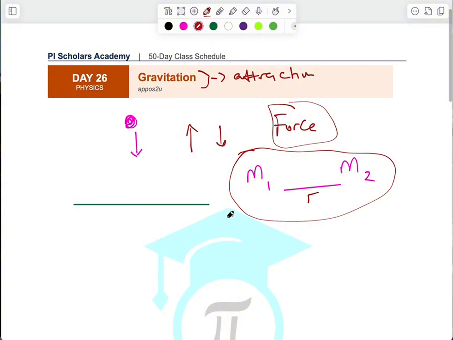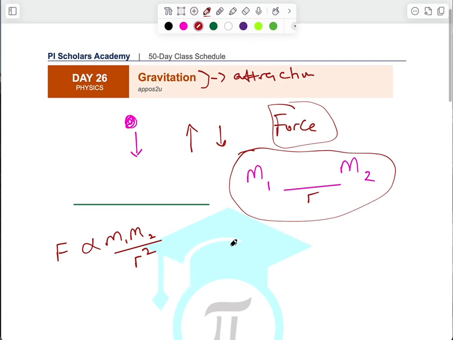Newton was able to state that this force of attraction is proportional to the product of those two masses, which implies that depending on how massive the bodies are, that is also how strong the force of attraction between them is going to be. So if you have bigger masses, you have a greater force of attraction, and if you have smaller masses, you have a lesser force of attraction. But it did not stop there. You can have big masses, but it depends on how close or how far you are from each other as well. So this force of attraction is inversely proportional to the square of their distance apart.